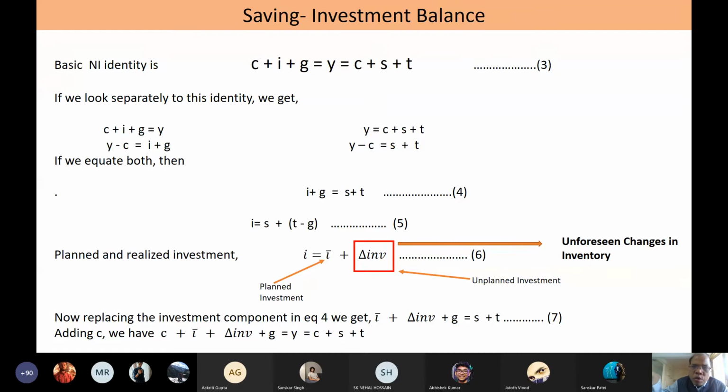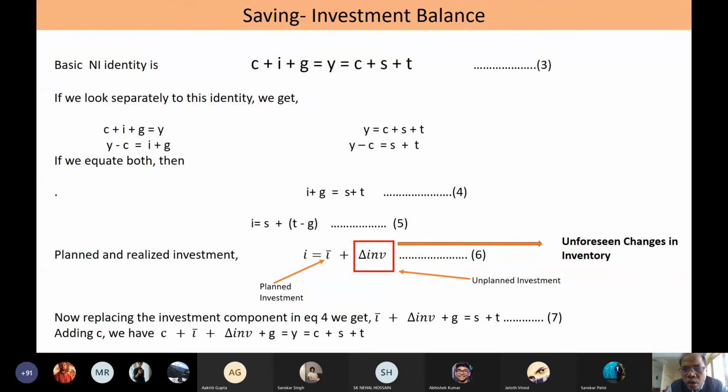So when it comes to estimating the total income of an economy, it is the sum total of the income generated by all the companies out of both the planned and unplanned investment, not just the planned investment.